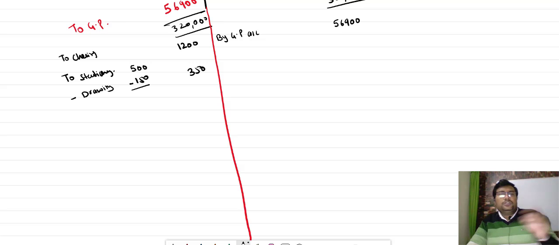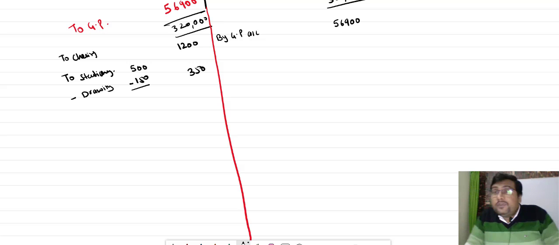Gross profit is 56,900. Charity is 1,200. Stationery is 500. And bachcha, stationery consumed by the proprietor is 150. It is consumed by the proprietor. That's why it will be considered as a drawing. Okay.